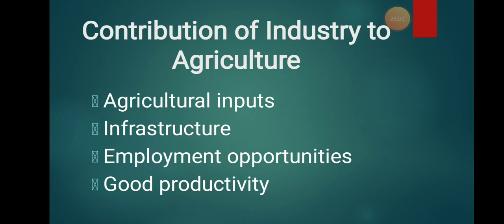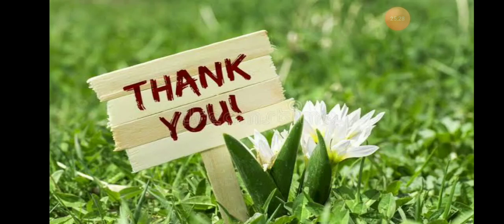By this, there will be a contribution by industry to agriculture. Earlier we studied how agriculture helped industry, and now this is how industry helps agriculture. By this we get to know that agriculture and industries are two inseparable sides of our current economy, where both go hand in hand and both are very necessary for our economy. Thank you, students.